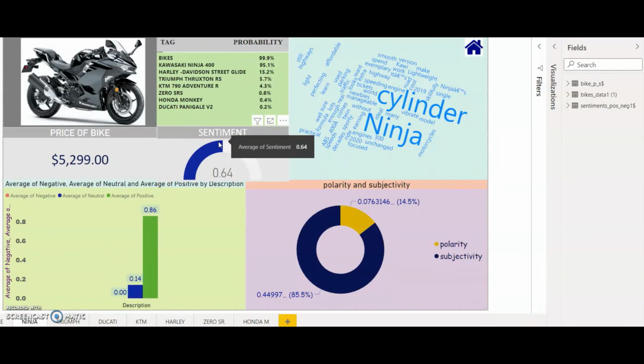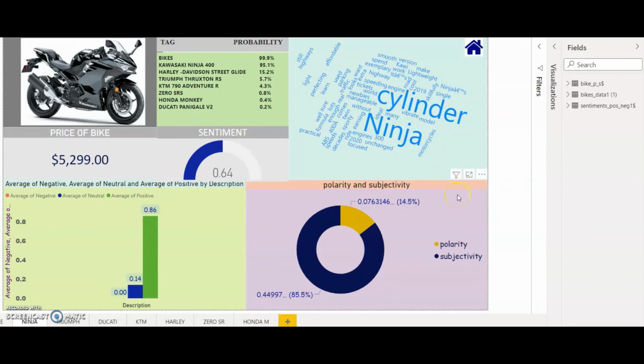Here, what we have done is we have imported the data by making the connections with Azure. We provided the server name and the Azure credentials to make a connection. Once the connection was made, by providing all the required tables, we were able to fetch the different types of tables we are using here. One table is the one which was actually scraped initially, which had only the initial data. In another table, we are calculating the polarity and the subjectivity value. And from the third one, we got the sentimental, positive, neutral, and negative aspects of the data.